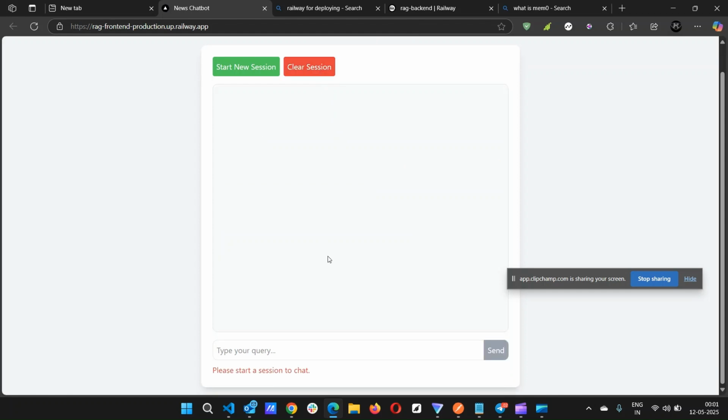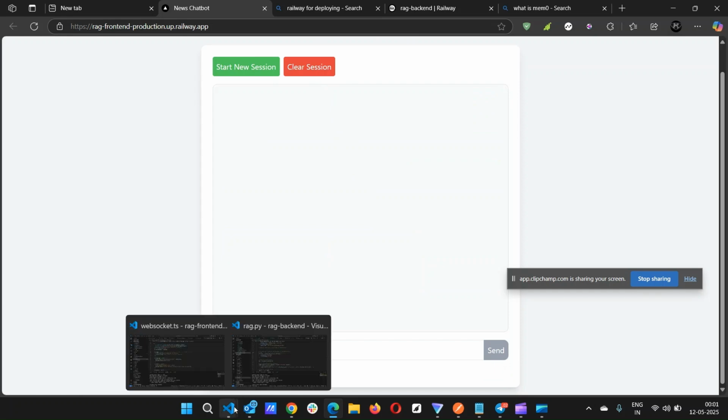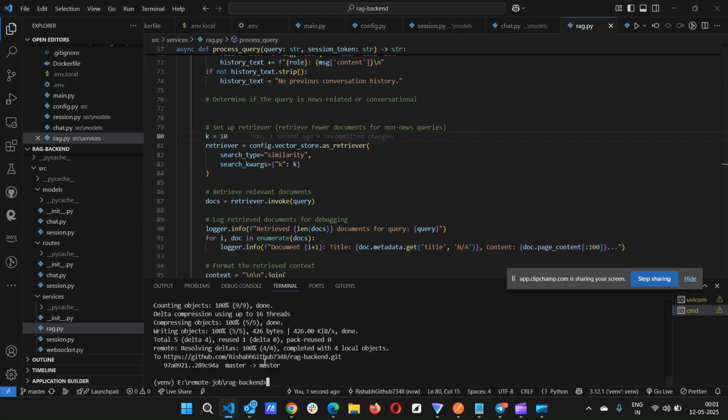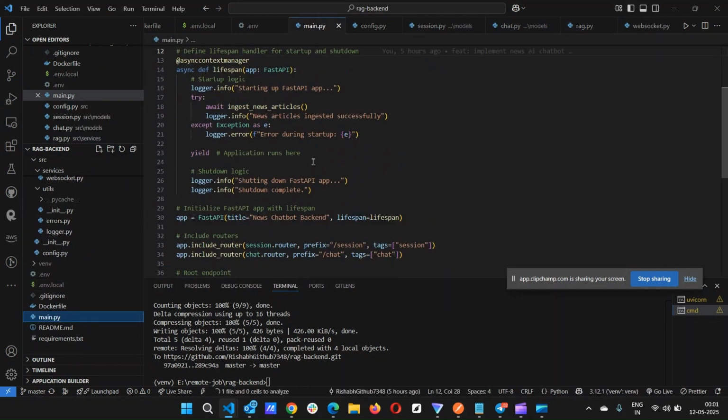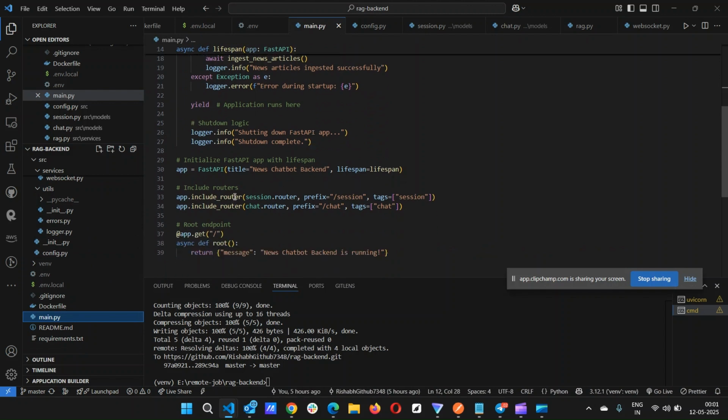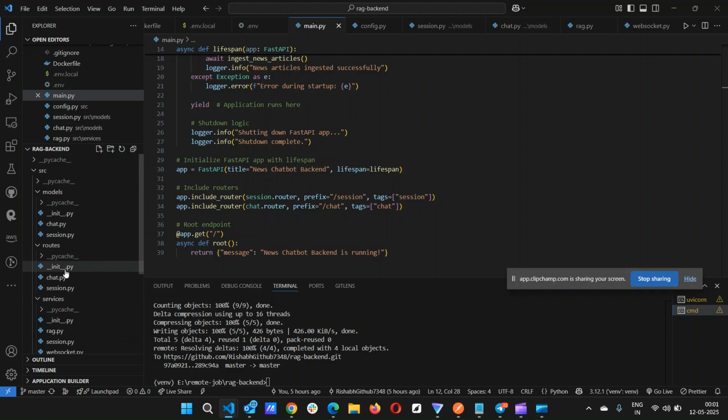Now I will show how things are going at the code level. First I show the backend. In the backend we have this main.py. Here we define two routers, session and chat. First I show the session. In the session, go to the routes.